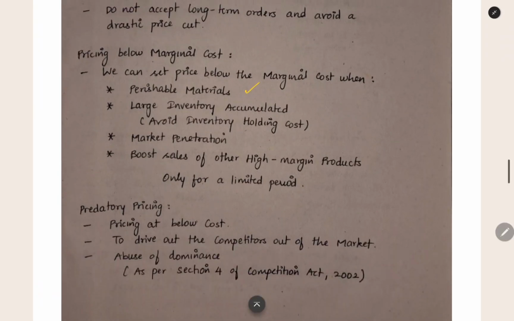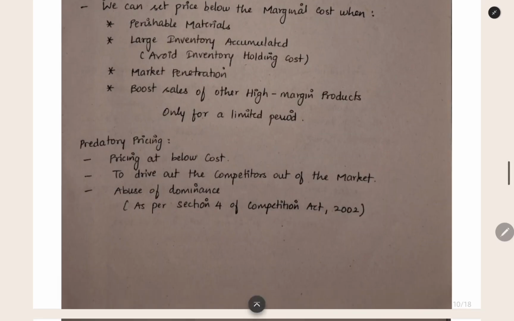When you have perishable raw material, large inventory is accumulated and you cannot store it for longer. Market penetration you want to do, and then you want to boost the sales of other high margin products which you are selling. In these cases, you can keep the price below the marginal cost, but only for a limited period.